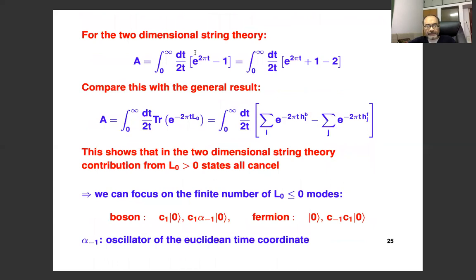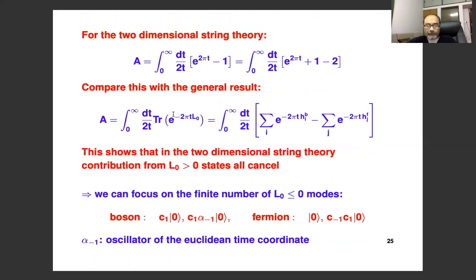For the two-dimensional string theory, this is the expression for the annulus amplitude. I'll rewrite this as e to the 2 pi t plus 1 minus 2, because there are actually two bosonic modes and two fermionic modes in this case.